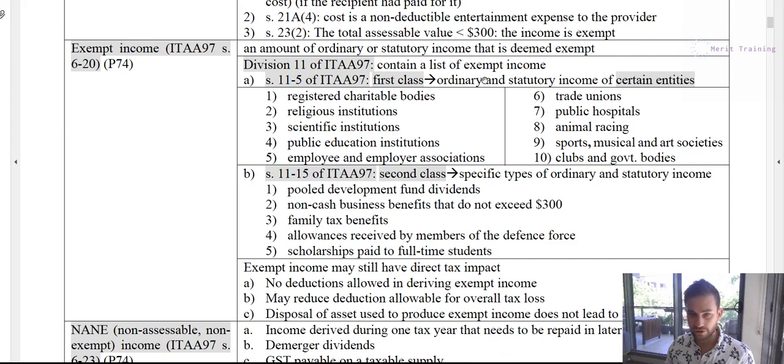So any registered charitable bodies, religious institutions, scientific institutions, public education institutions, employee and employer associations, trade unions, public hospitals, animal racing. So any of these organizations that receive income, if they're a certain entity, this will be exempt income for that specific entity. It wouldn't be for the employees of that entity, it would just be for the entity itself.